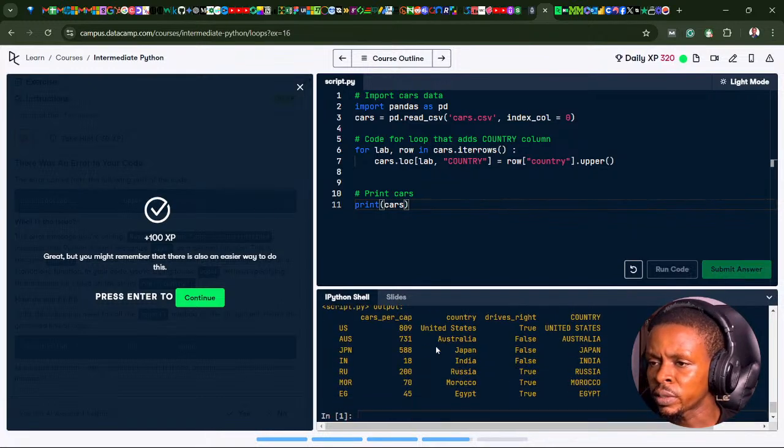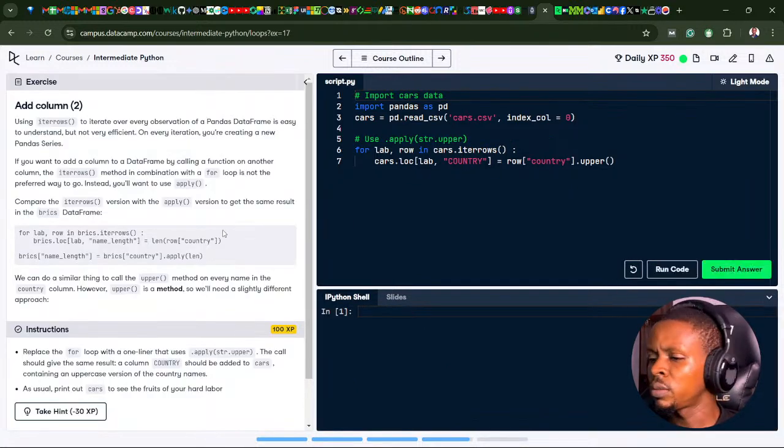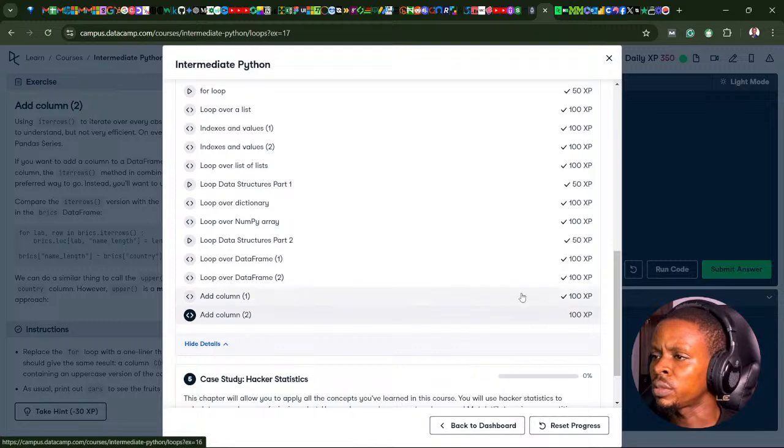Great, so we got it. So we created a new column following this method there. Interesting. So finally, this now says, adding column 2, I think this is the final challenge here. So, using a loop on a data frame in Python.